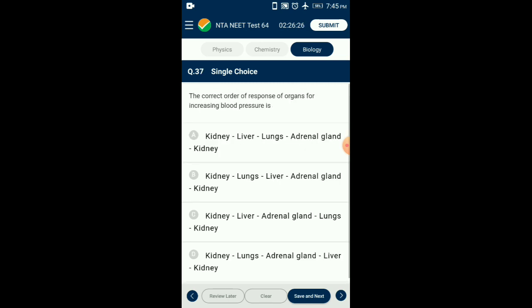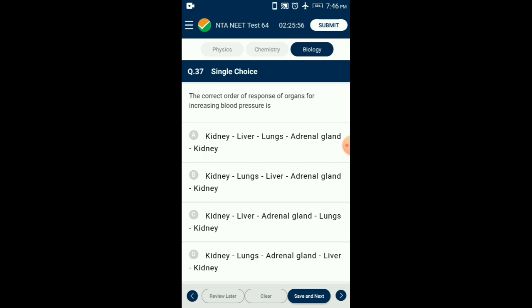Question number 37. The correct order of response of organs for increasing blood pressure, in response to decrease in blood pressure or GFR. In response to decrease in blood pressure or GFR, that means glomerular filtration rate, the kidneys release renin.